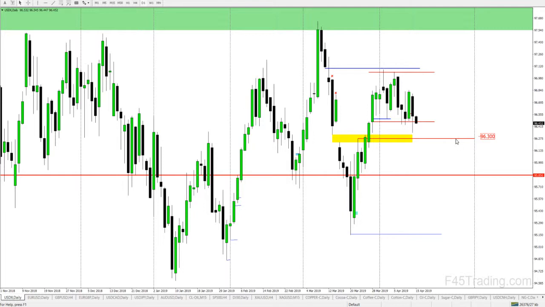I'd like to see them come down and hit 96.30 and even lower. If we could get underneath this candle right here, I'd like to see that and have them come and trade down to the low 96s. But I think if there is any resistance or support to the lower side, right around 96.30 to maybe even 96.20, we could see some sensitivity, and we could see a bounce if we do decide to go higher.